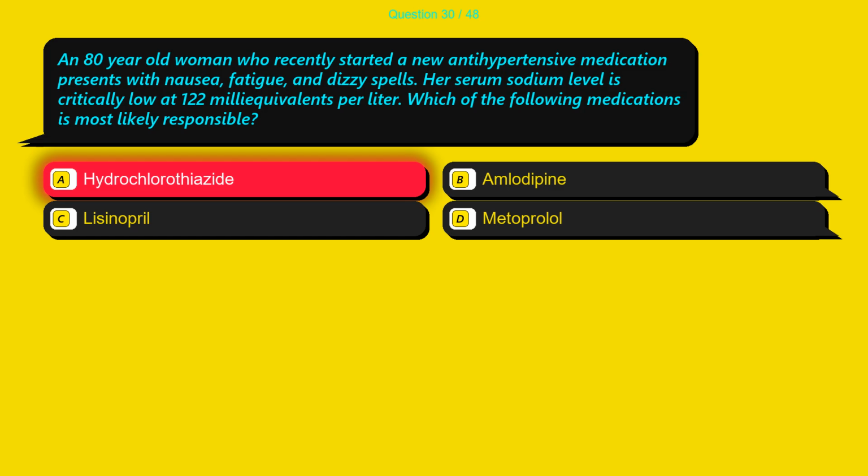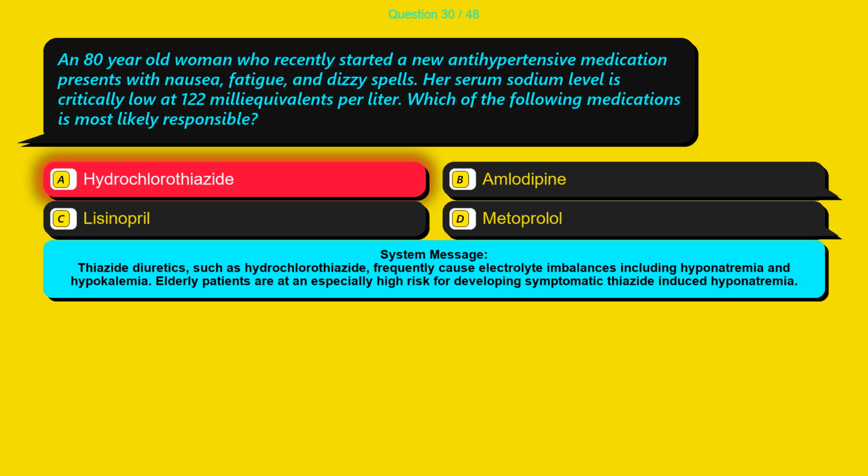The correct answer is option A, hydrochlorothiazide. Thiazide diuretics, such as hydrochlorothiazide, frequently cause electrolyte imbalances including hyponatremia and hypokalemia. Elderly patients are at an especially high risk for developing symptomatic thiazide-induced hyponatremia.